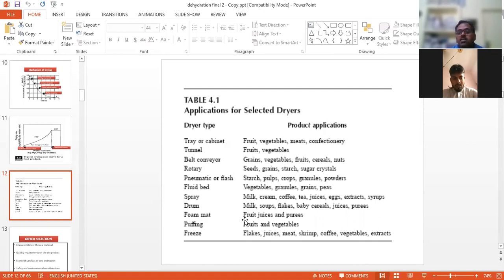Foam mat drying is used mainly for fruit juices and purees. Puffing is used for fruits and vegetables. For freeze drying, we can use juices, meats, coffee, and vegetable extract. And freeze drying is first of all used for coffee.